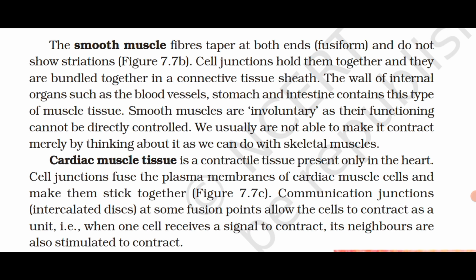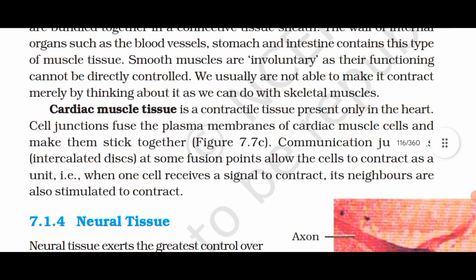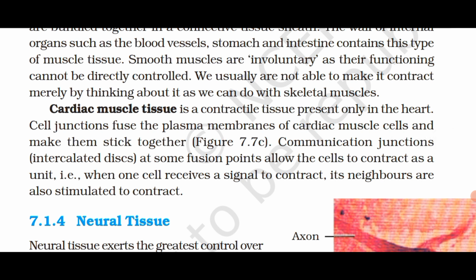Smooth muscles are involuntary as their functioning cannot be directly controlled. We usually are not able to make it contract merely by thinking about it, as we can do with skeletal muscles. Cardiac muscle tissue is a contractile tissue present only in the heart.